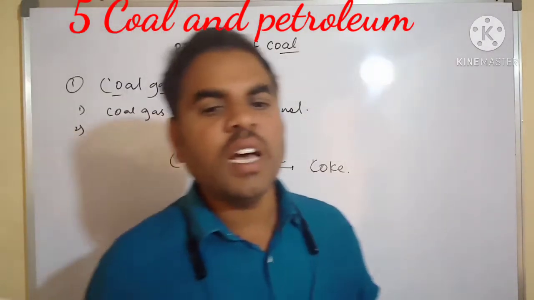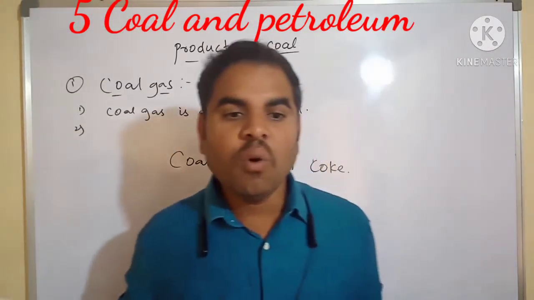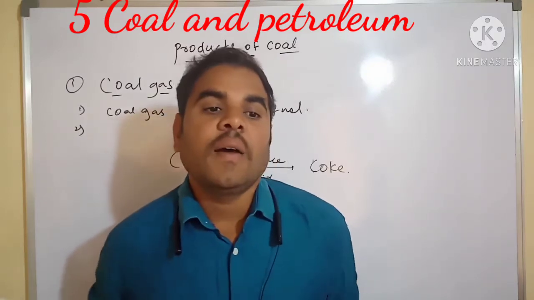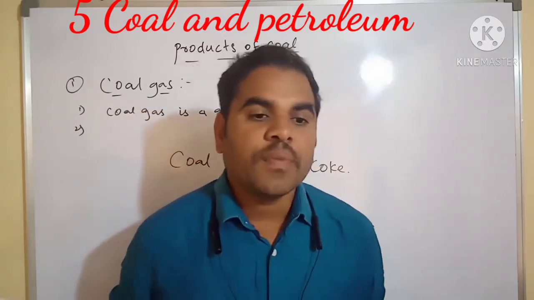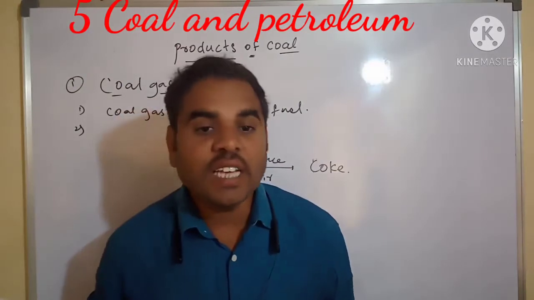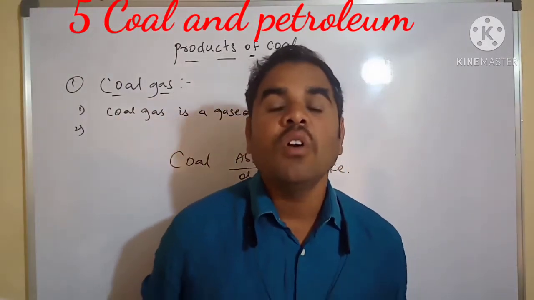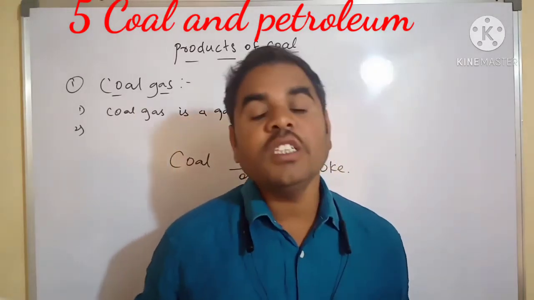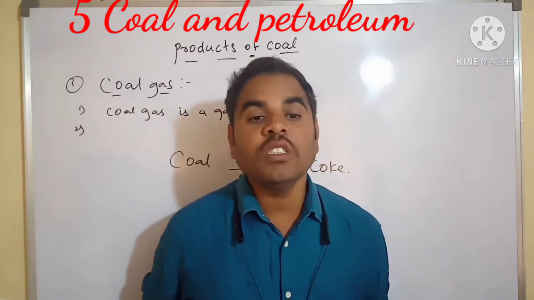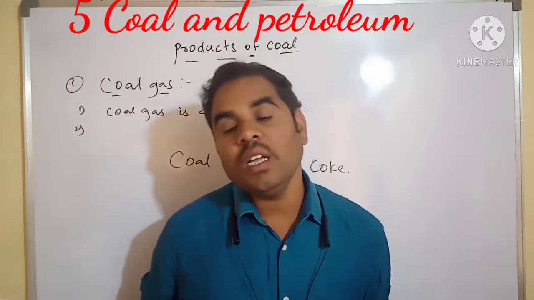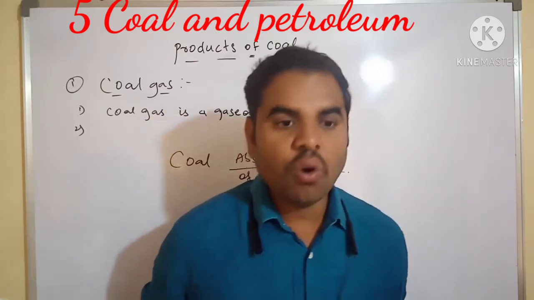Next, coal gas is a gaseous fuel obtained by the strong heating of coal in the absence of air, during the process of coal to get coke.